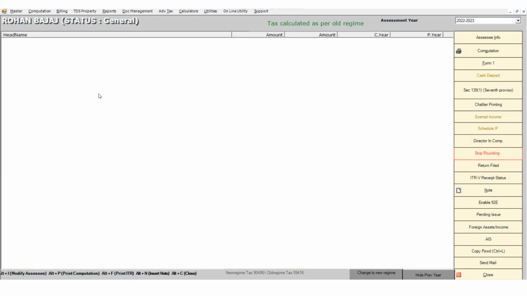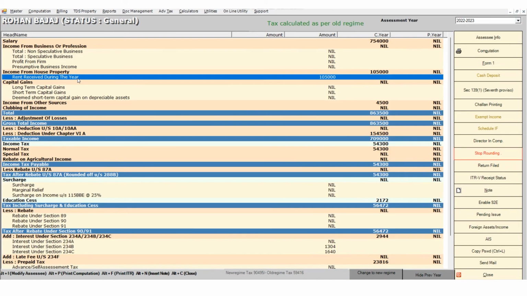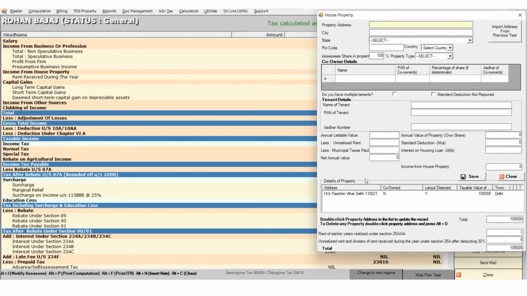Similarly, you need to enter the details in the income from house property, as Mr. Rohan Bajaj is receiving a rental income of rupees 1,50,000 and he is receiving a standard deduction of rupees 45,000, and then the total taxable amount of income from house property would be calculated like this.